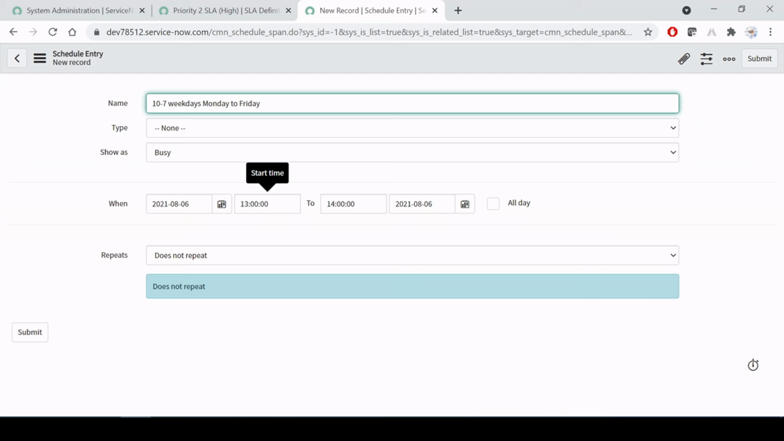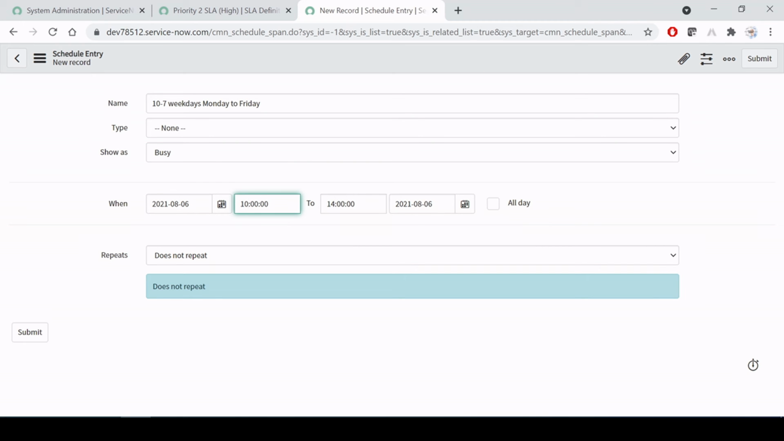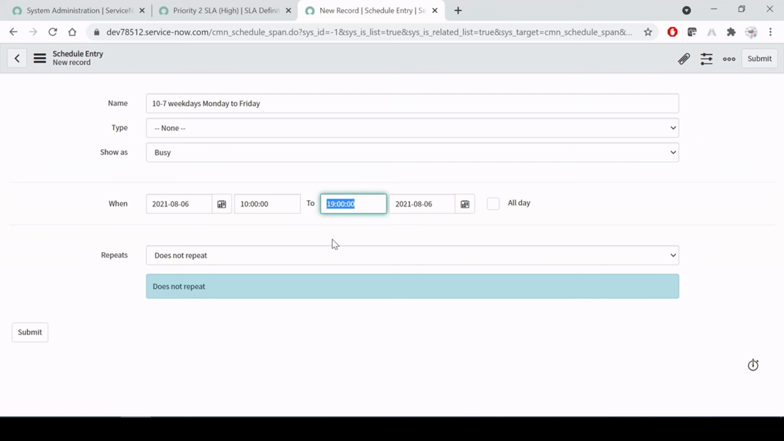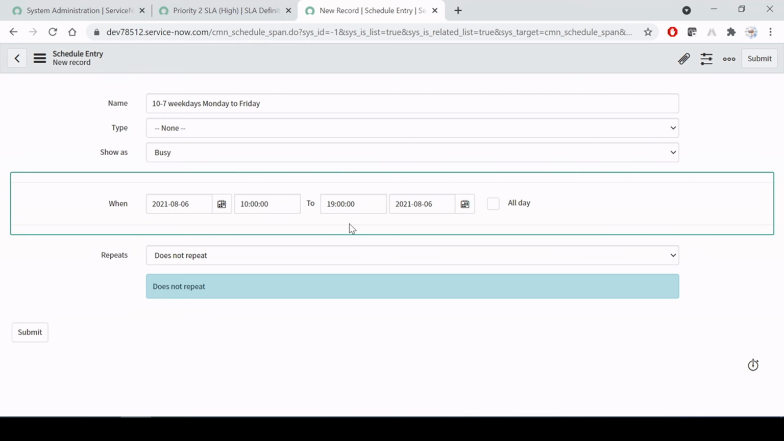So 10 means here we have to provide 10, and 7 means 12 plus 7, that is 19. So here I'm providing 19 because this is in 24-hour format. You have to add 12 plus 7, that will become 19. That's why I have given 19 over here.